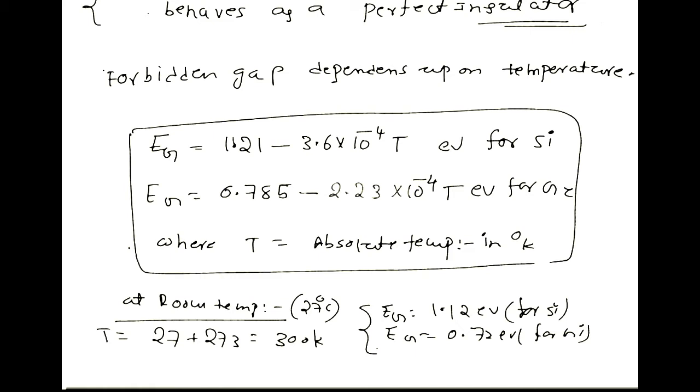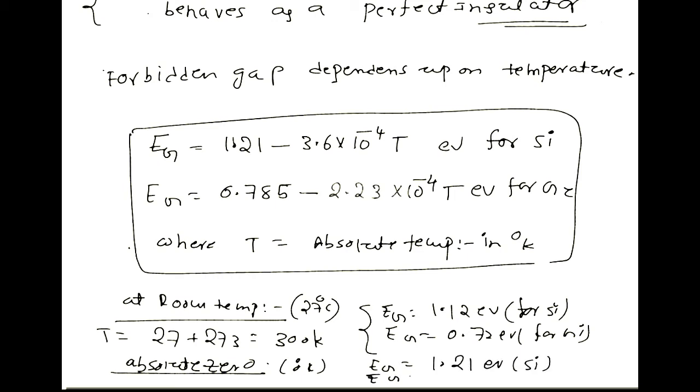This type of question is important in the examination. We can expect this type of question. Suppose they ask at a particular temperature, then we can directly calculate with the help of these two equations. Similarly, at absolute zero temperature, that is 0 degree Kelvin, Eg is equal to 1.21 electron volts for silicon. Eg is equal to 0.785 electron volts for germanium. So this is the forbidden energy gap. For any temperature, we can calculate based on these two equations.